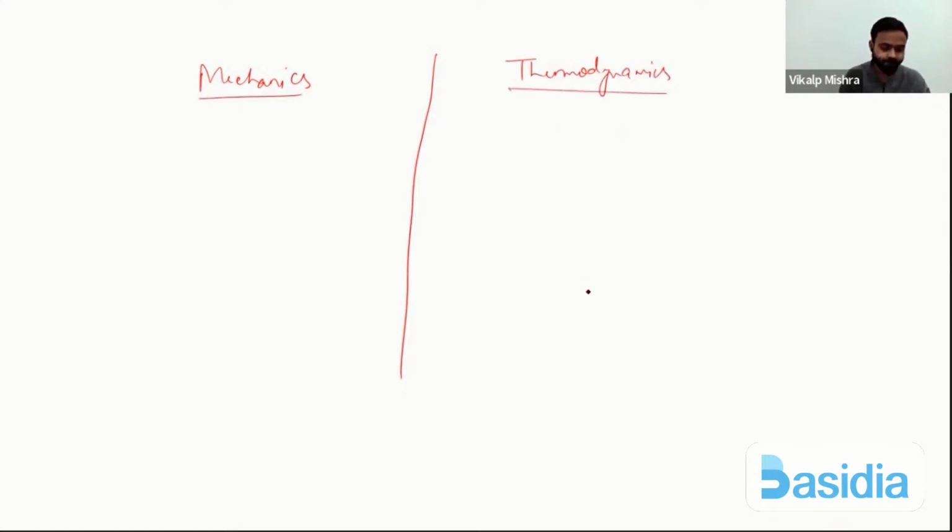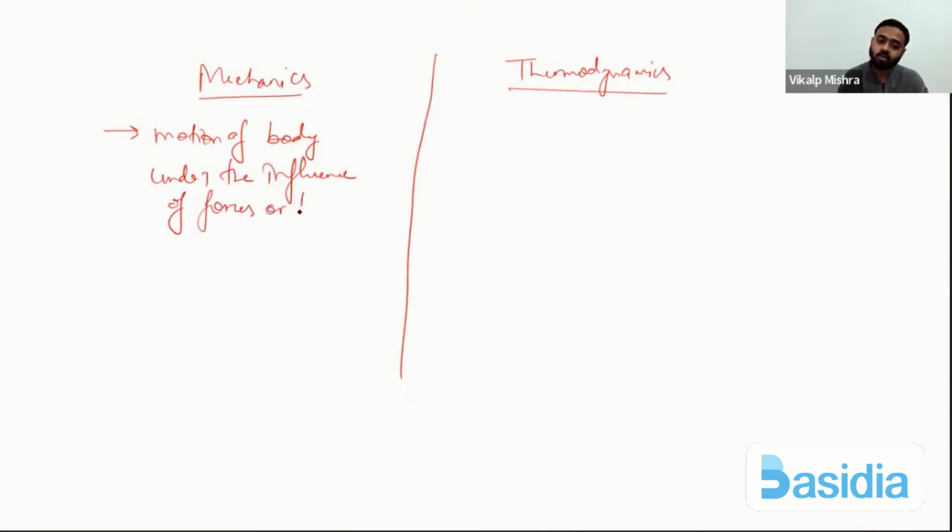So in mechanics, we deal with what? Forces. What force is applied on the system, or what torque is applied on the system, or we can say we are dealing with the motion of the body or motion of the system. So we deal with the motion of a body under the influence of forces or torques. Okay, this was mechanics. We have already studied.